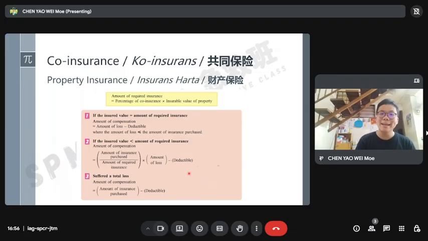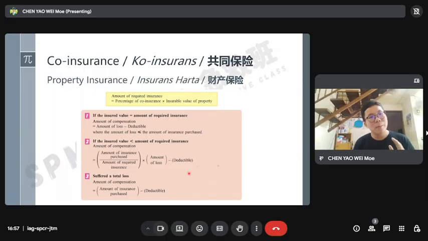Then you're asking, what is your co-insurance penalty? If you pay less, the penalty you get will be more. But if you pay all the money, no penalty. This is what happens with the policy. But if you suffer a total loss, the insurance company is very kind, not like that.